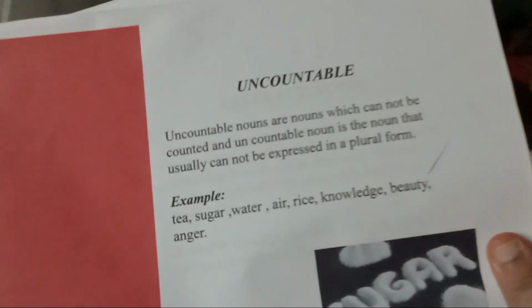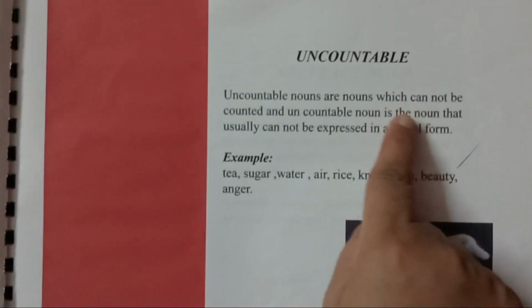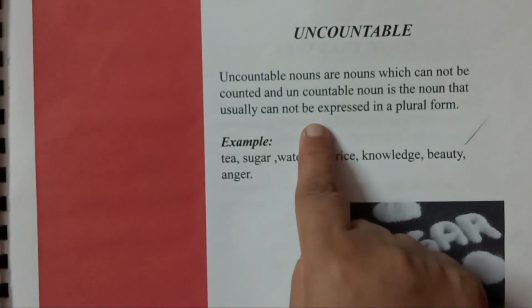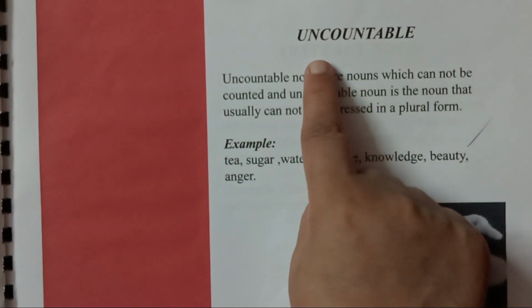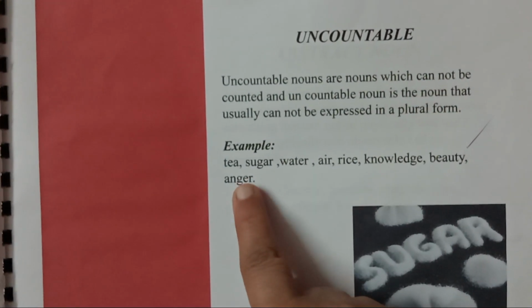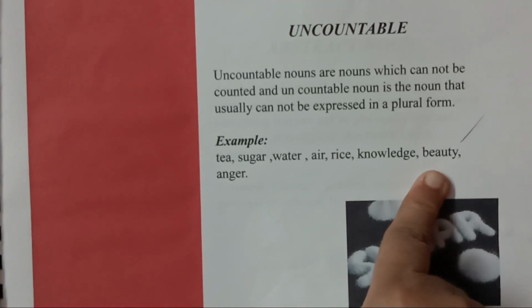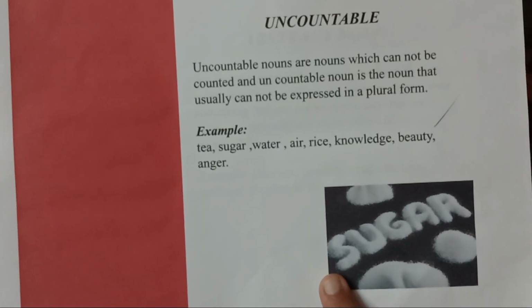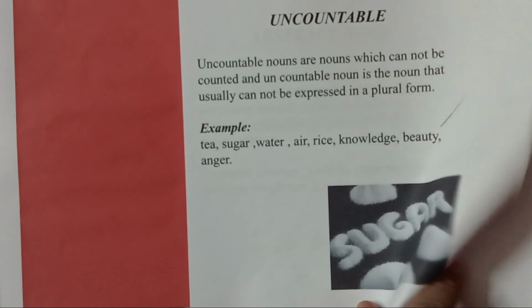The next most important type of noun is uncountable nouns. An uncountable noun is a noun that usually cannot be expressed in a plural form. So we cannot give a plural form of uncountable nouns. For example, tea, sugar, water, air, rice, knowledge, beauty, anger. So these are uncountable. We cannot count sugar, we cannot count noodles, we cannot count rice, we cannot count ingredients. Okay, next, come to the next page.